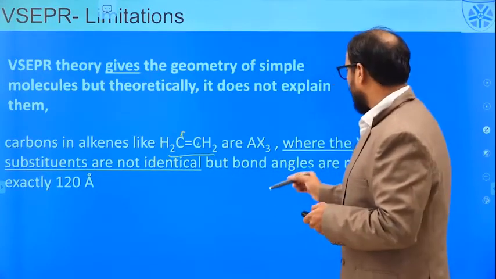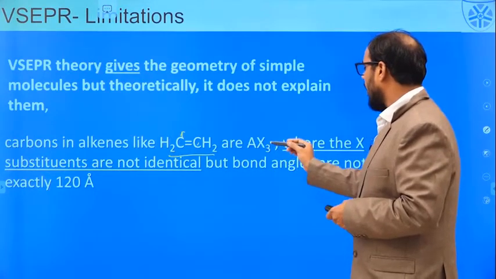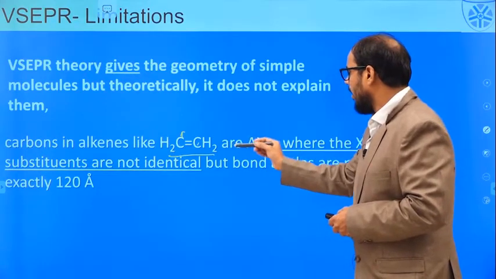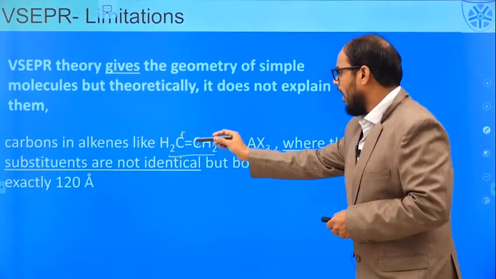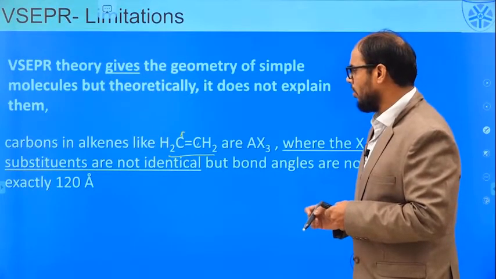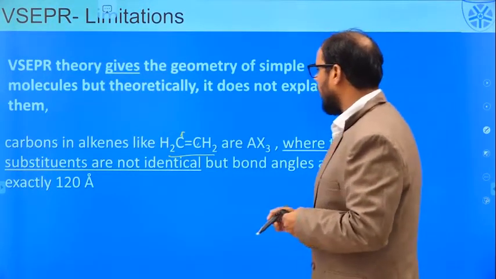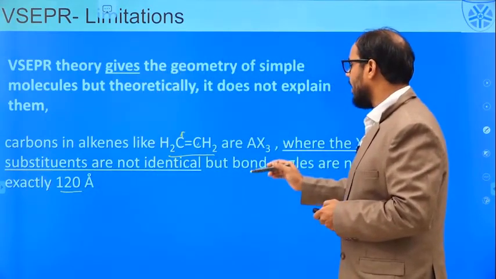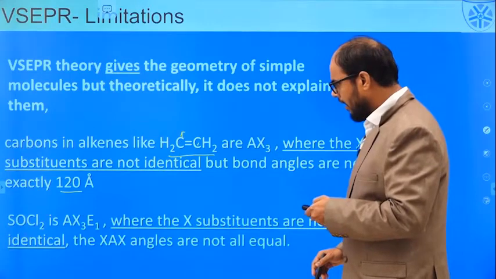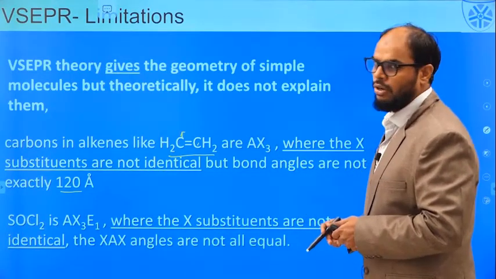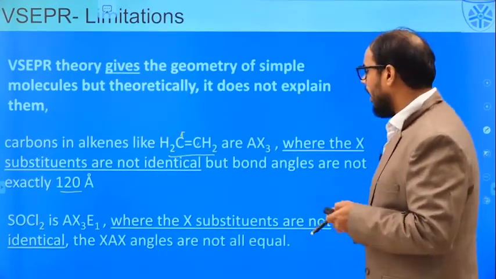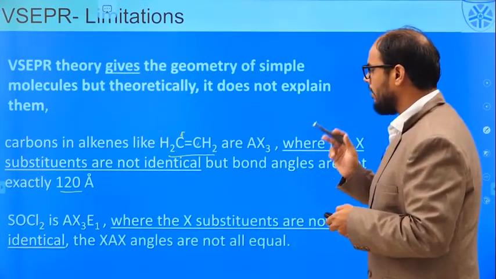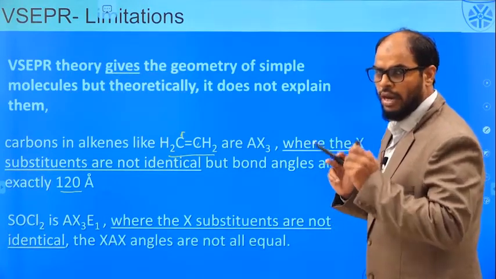You can see here, though it is an AX3 system, one of the atoms bonded to the central atom A, here the carbon atom, is not at all equivalent to the other 2 atoms, that is the hydrogen atoms. So we cannot really tell that the bond angles are exactly 120 for all the 3 atoms surrounding the central atom. Another example is the SOCl2 molecule, that is thionyl chloride. In thionyl chloride, the central atom, sulfur, is bonded to 3 atoms, 1 oxygen atom and 2 chlorine atoms.